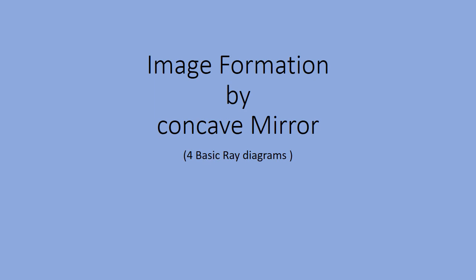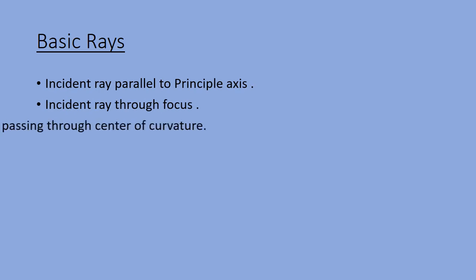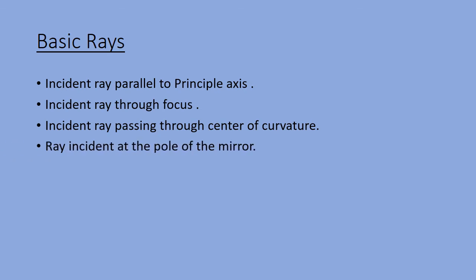In this lesson, we'll be learning about image formation by concave mirror. We'll be considering 4 basic ray diagrams. First, we'll consider an incident ray which is parallel to the principal axis. Then we'll consider an incident ray through the focus. Then an incident ray passing through the center of curvature. And finally, an incident ray incident at the pole of the mirror.